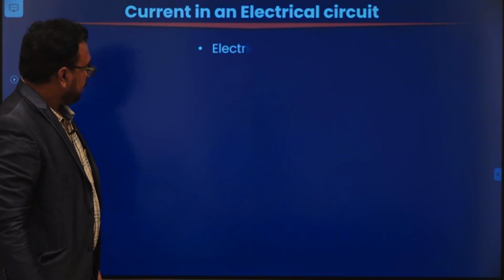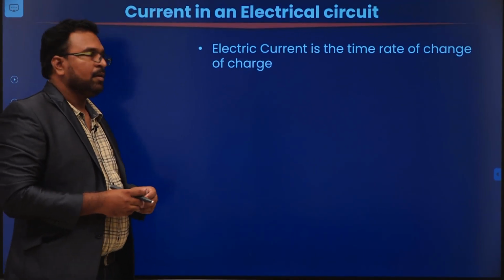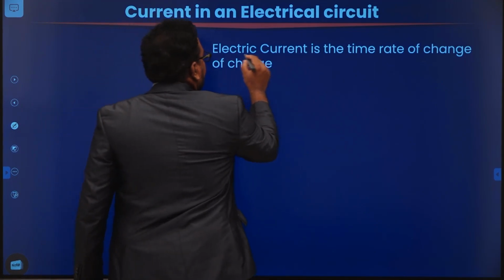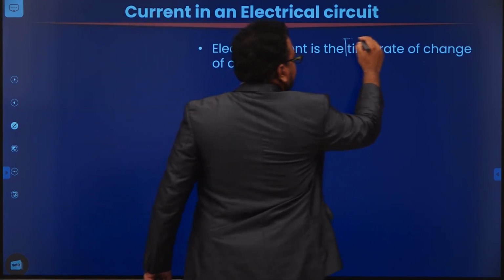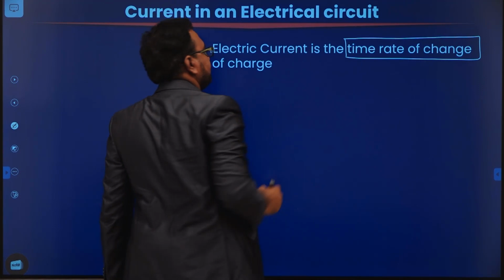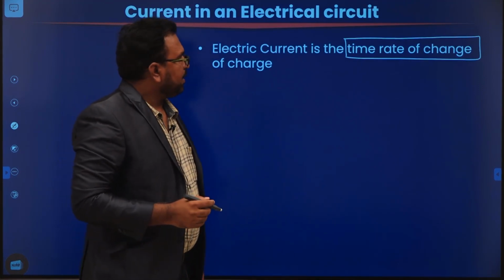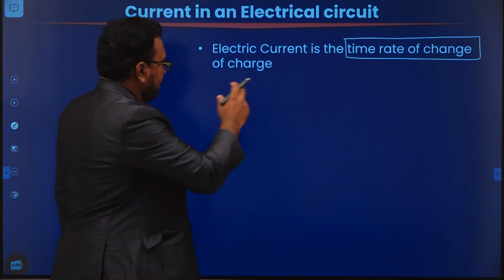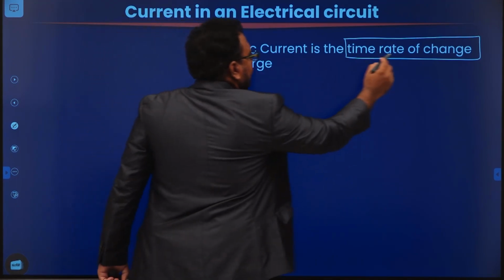Okay. Now coming to the current in an electrical circuit. So the electric current is the time rate of change. I already told you that the rate of flow of charge is one of the definitions of current. So the same I have mentioned here: electric current is the time rate of change.